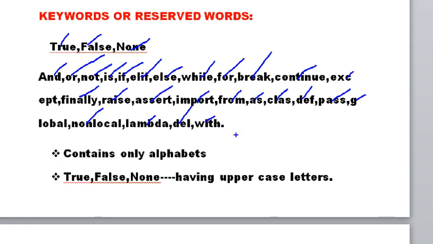So these are the 33 keywords which are there in Python.